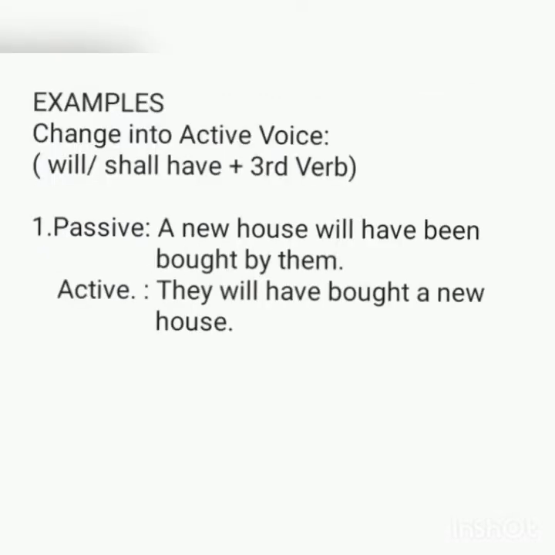Now let us learn how to change into active voice through some examples again. The formula is will or shall have plus past participle form of the verb. Example 1, passive. A new house will have been bought by them. This is passive. Here the subject is a new house and the object is them. Subjective form of them is they. Let's change into active. We have to start with they. They will have bought a new house.